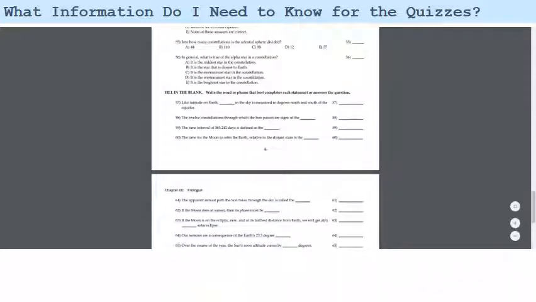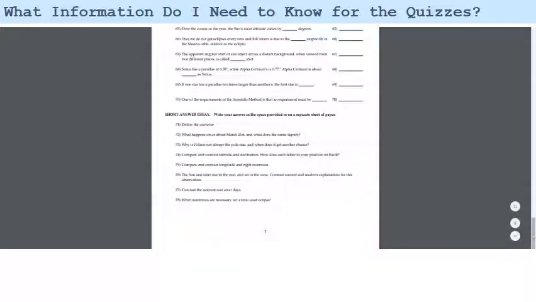There are some fill in the blanks. When you see this kind of question on the quiz, it actually is going to be transformed into a multiple choice question. So there'll be 5 possible answers for your fill in the blanks instead of just a fill in the blank. That just makes the quiz go much smoother.